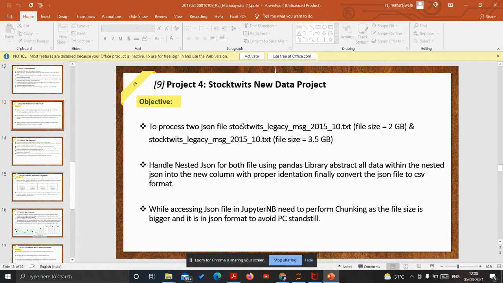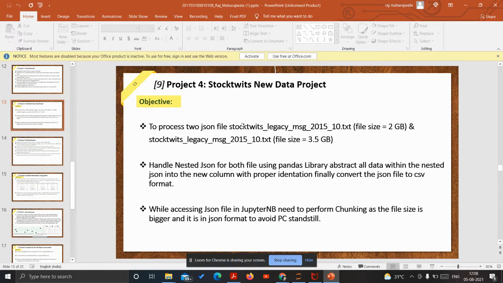Once it is converted, we read the next 2000 rows. Likewise, we read 20,000 rows, convert them, then read the next 20,000 rows and convert them. Likewise, the whole file is processed in the Jupyter Notebook.